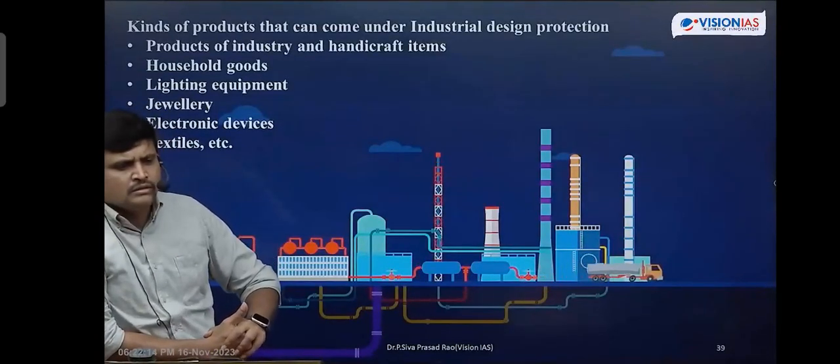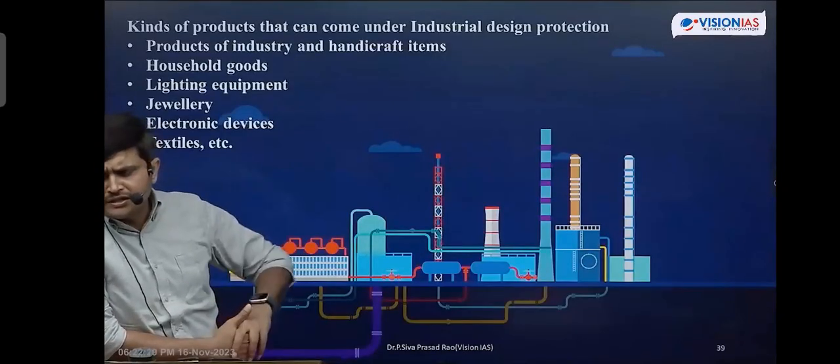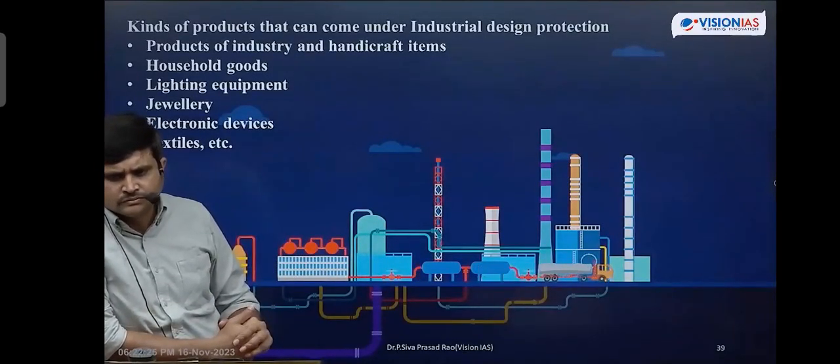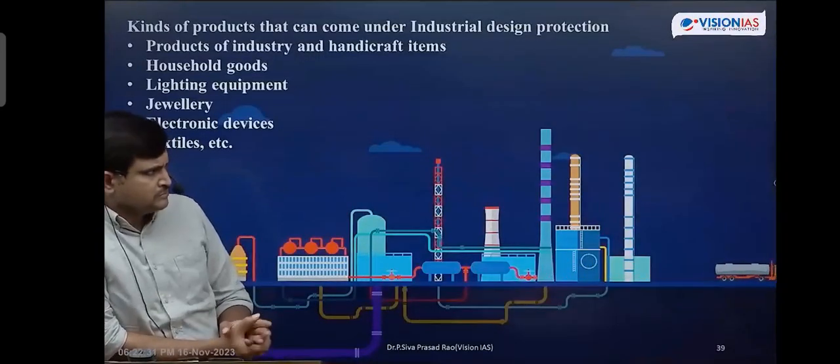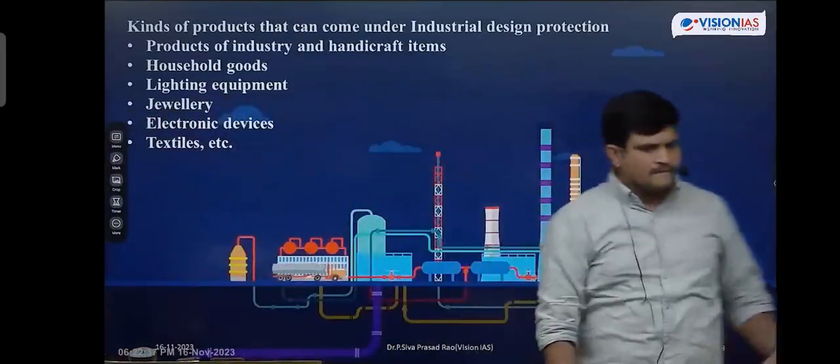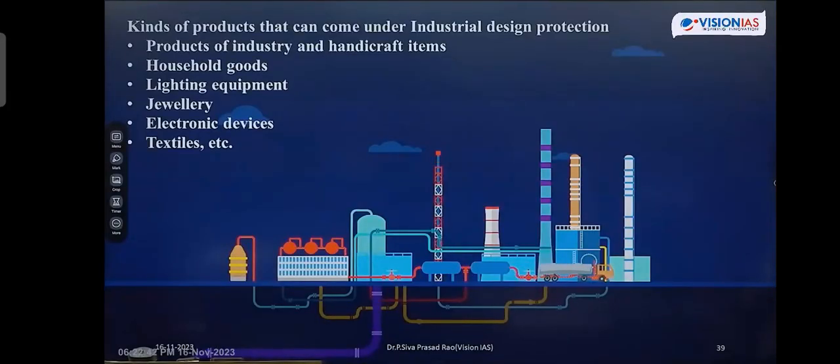Next, the products that are protected under industrial designs are: industry products as well as handicrafts, household goods, lighting equipment, jewelry, electronic devices, and textiles.